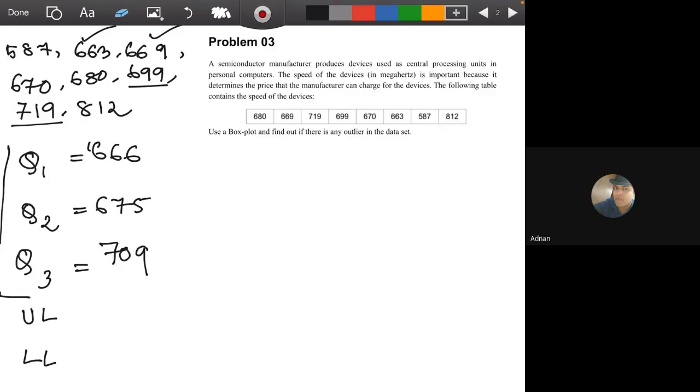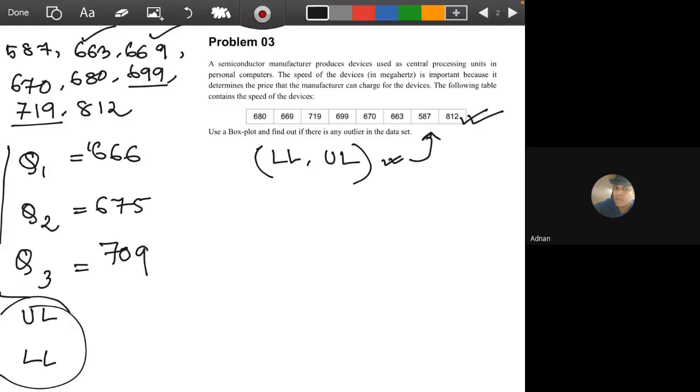Calculate the upper and lower limit. These two will give us a range. This is the range of a particular distribution. If you have any data value, any data reading, that is not in this range, that will be out of this range, and that particular value is our outlier. So at first we have to formulate the range, then we have to check whether there is any data value which is not in the range. Then we can find out the outlier.